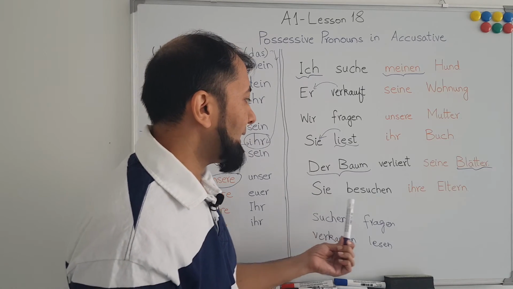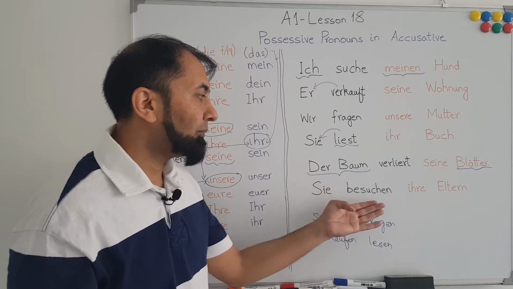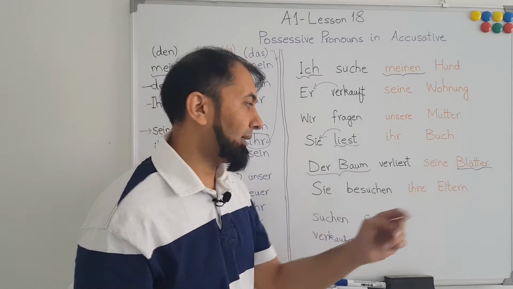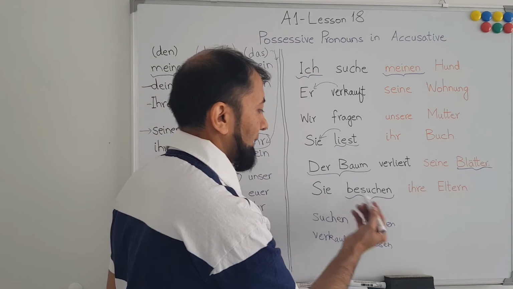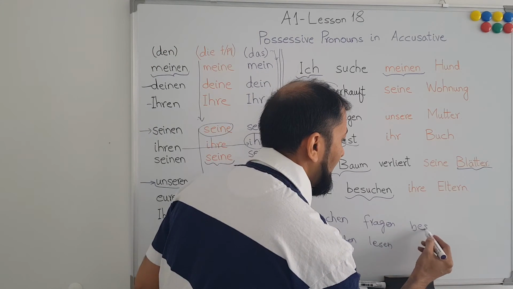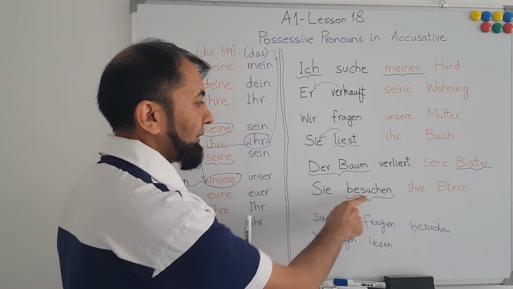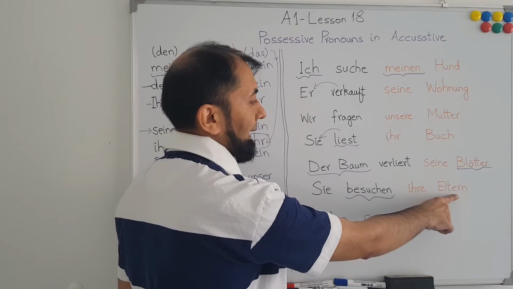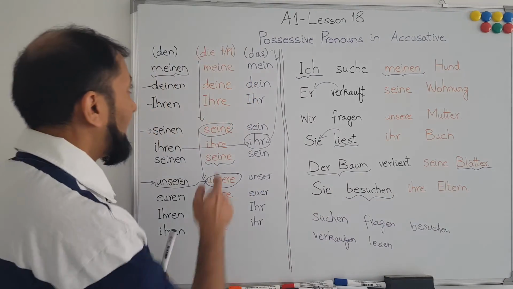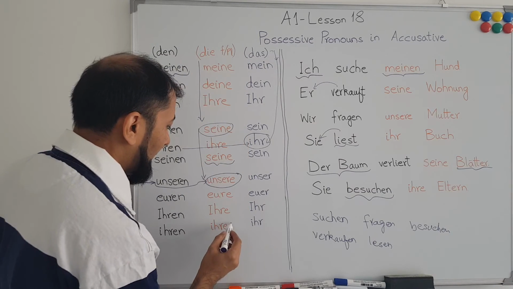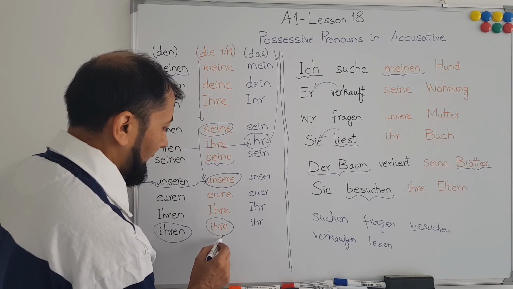Next is sie besuchen ihre Eltern. They visit their parents. Besuchen is a German verb which means to visit, and we have already covered this one. They visit their Eltern. Eltern means parents, and it's a plural noun. Therefore, we will again follow this column, and for them we will use ihre Eltern.